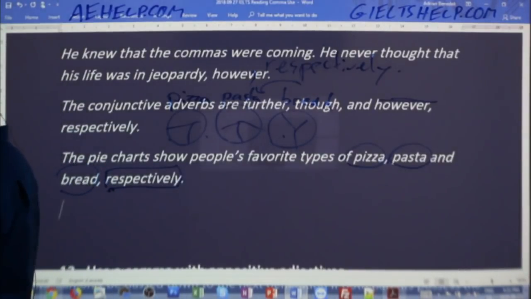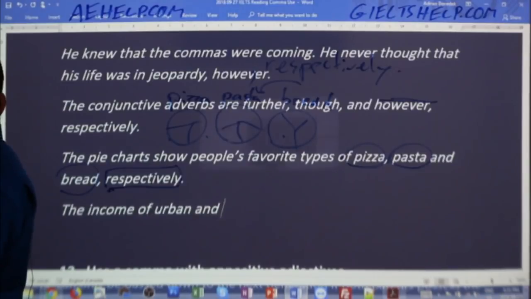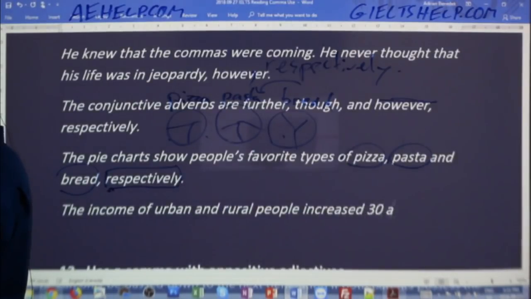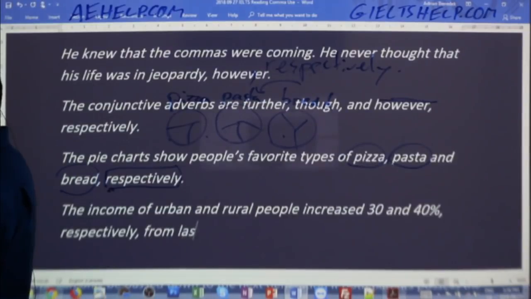The income of urban and rural people increased 30 and 40%. You should have that other comma in there, respectively, from last year.